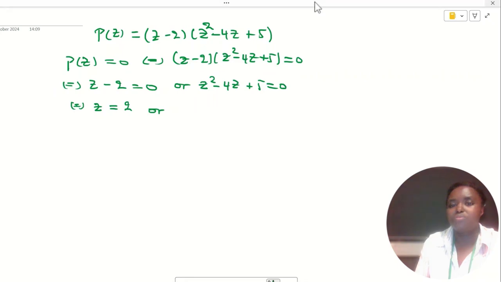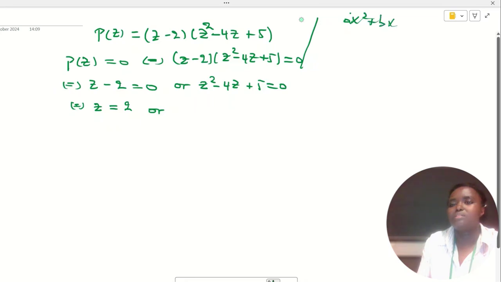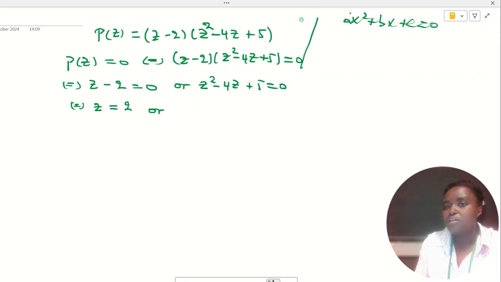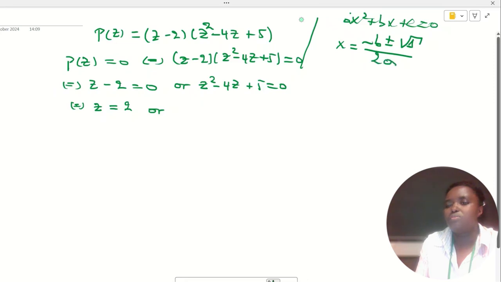If you have an equation of the form ax squared plus bx plus c equal to 0, this equation is solved by x equals minus b plus or minus the square root of the discriminant over 2a. The discriminant is equal to b squared minus 4ac. If you don't remember, the formula is this one.